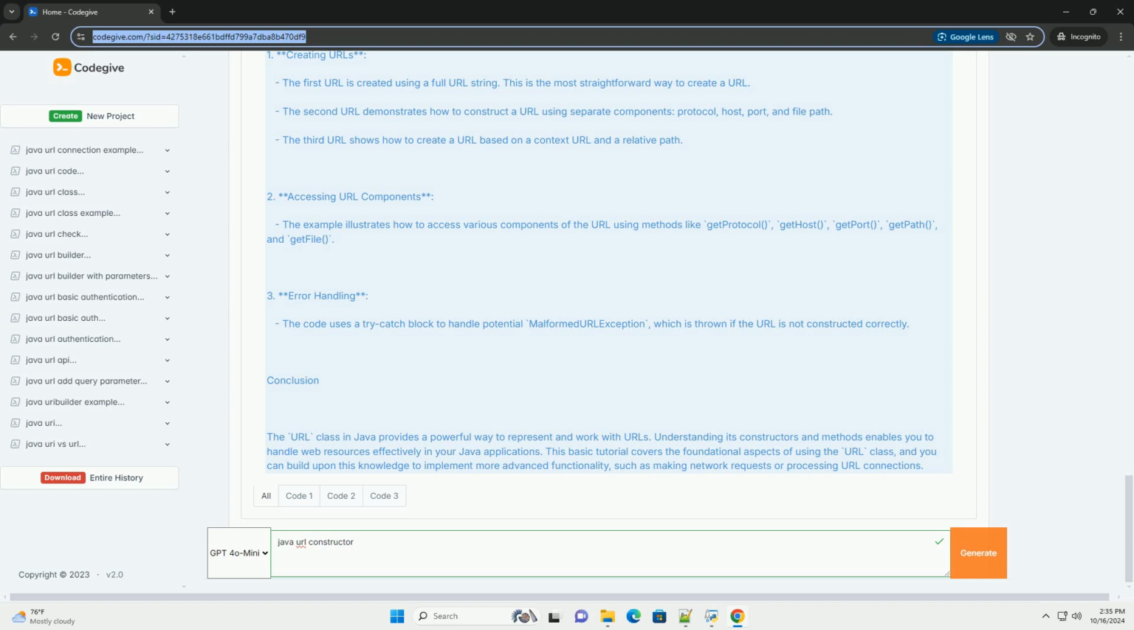Conclusion. The URL class in Java provides a powerful way to represent and work with URLs. Understanding its constructors and methods enables you to handle web resources effectively in your Java applications. This basic tutorial covers the foundational aspects of using the URL class, and you can build upon this knowledge to implement more advanced functionality, such as making network requests or processing URL connections.